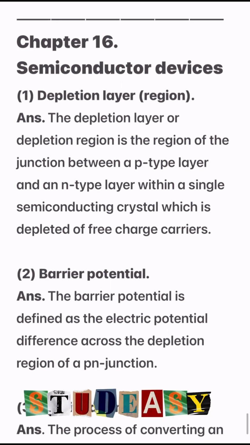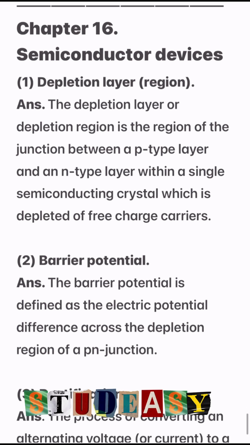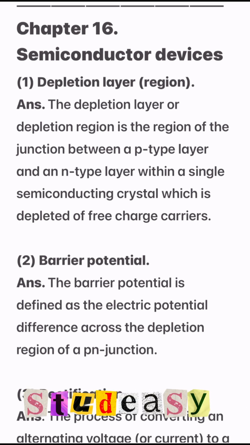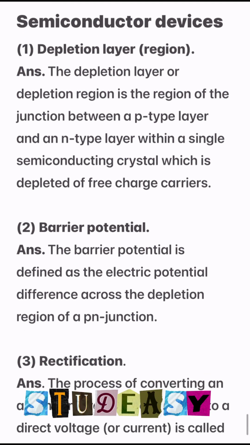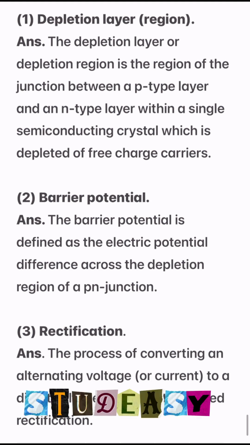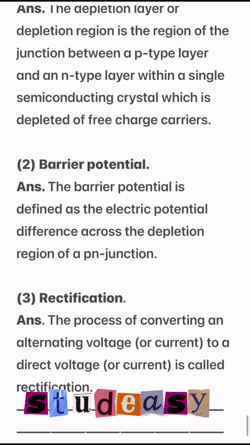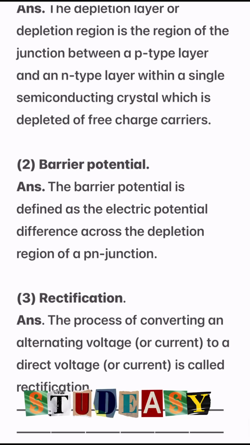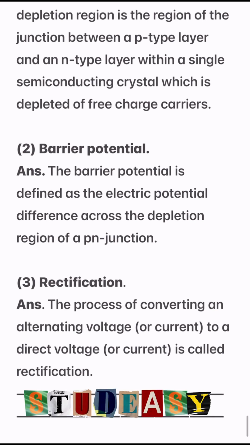Now, chapter number 16, Semiconductor devices. First definition, depletion layer or region. The depletion layer or depletion region is the region of the junction between a p-type layer and an n-type layer within a single semiconducting crystal which is depleted of free charge carriers.